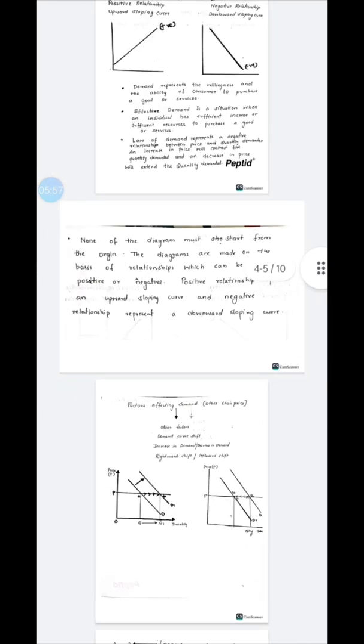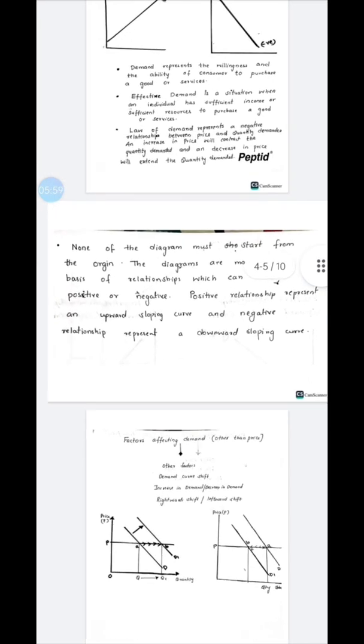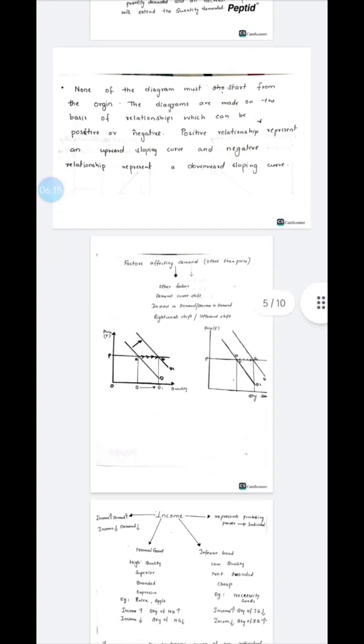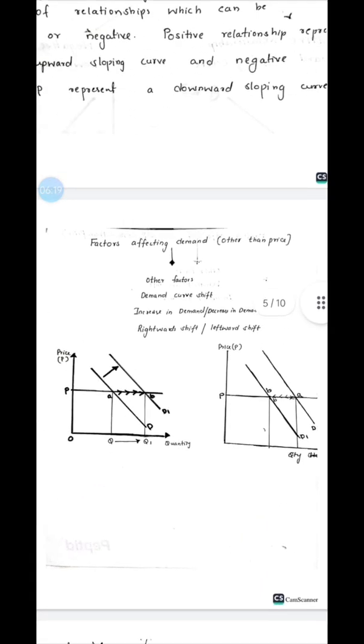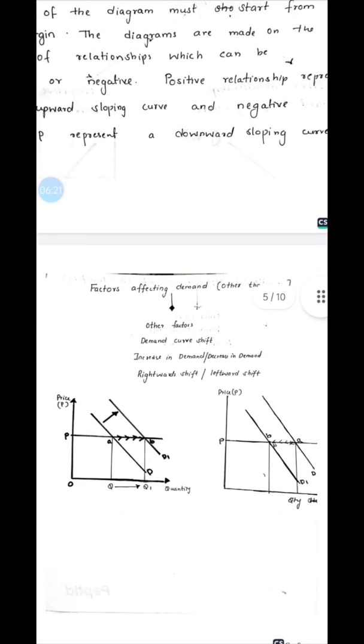So when the students are drawing a diagram, they should start from the origin. And why do we draw this diagram? We draw the demand diagram to show the relationship between the price and the quantity demanded, whether it is positive or negative.